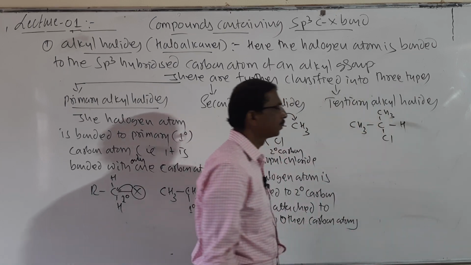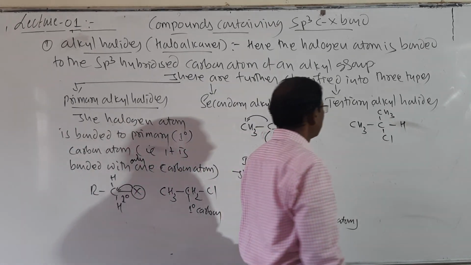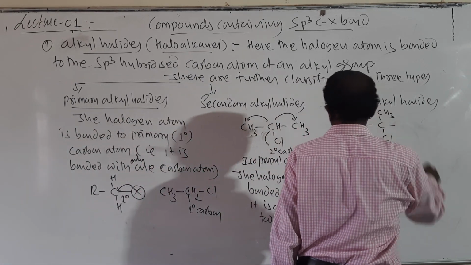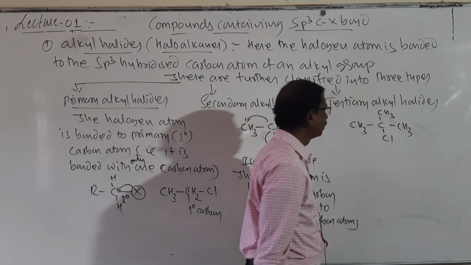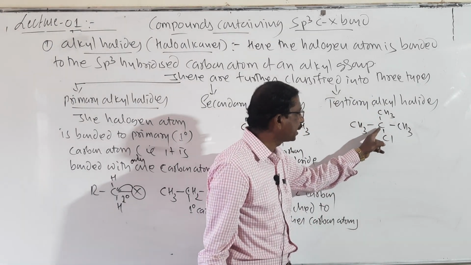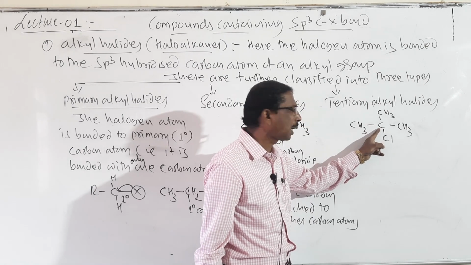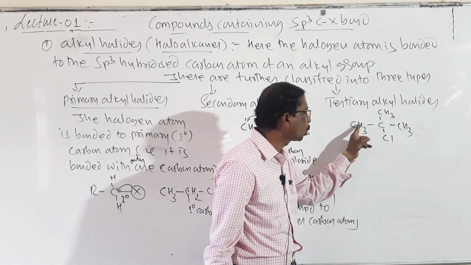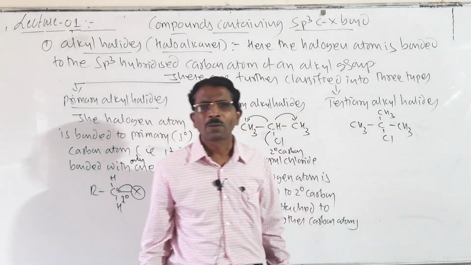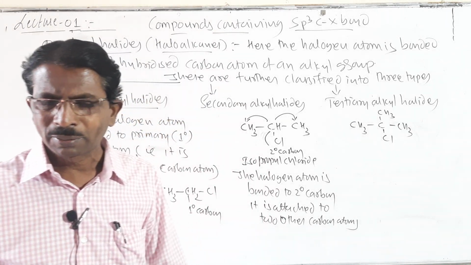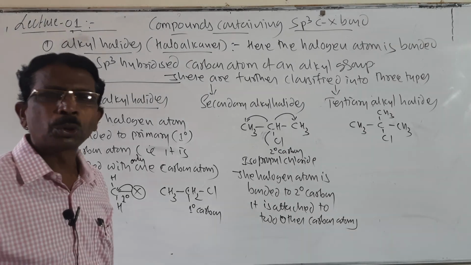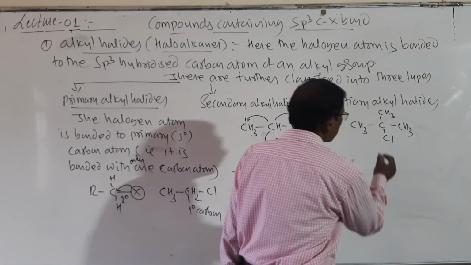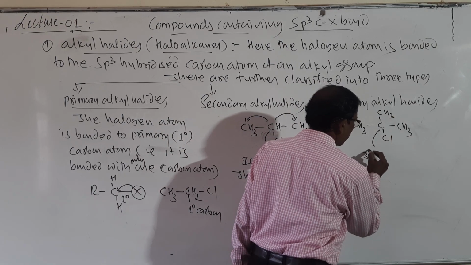Look here, students. Here, if I replace this by a CH3 group, look here, the halogen atom is attached to this carbon atom, and this carbon atom is linked with 1 and 2 and 3. So 3 carbon atoms are there. That is called tertiary. So 3 carbon atoms, tertiary. Therefore this carbon is called a tertiary carbon.